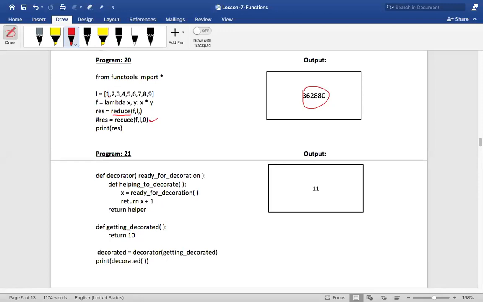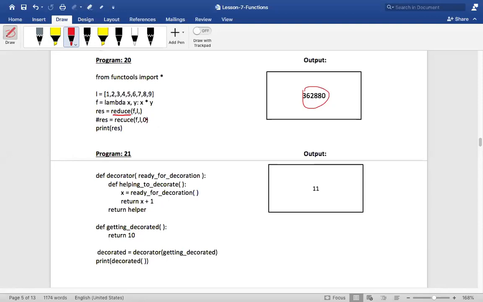What if you want to take some other value as the X value? That is the initial value. I don't want the first element, but I want to start with some value. Suppose I have given 0 here, in the second case. I wanted you to do it as an assignment, but still I'm just telling you.